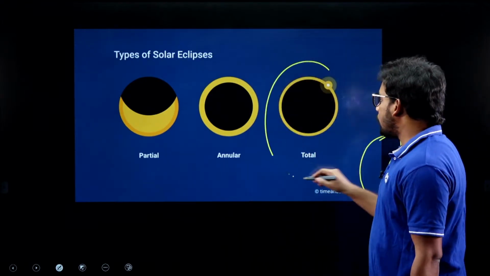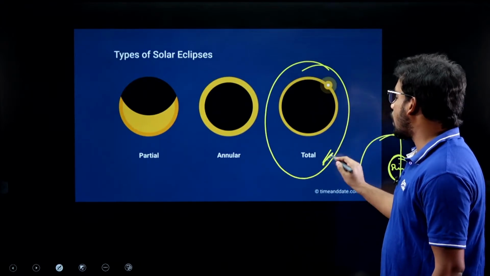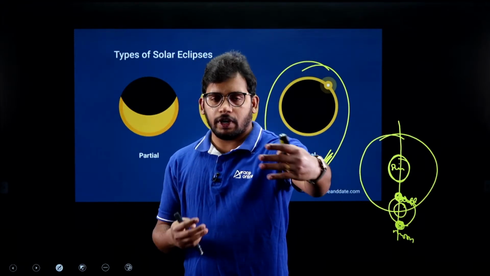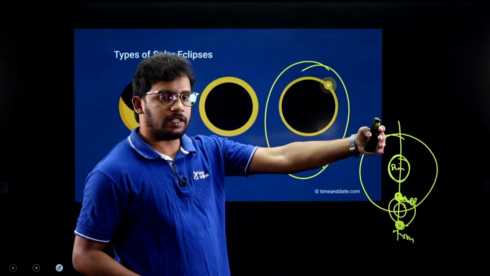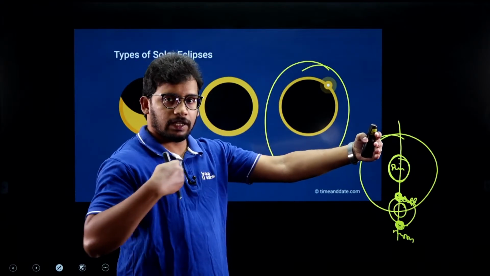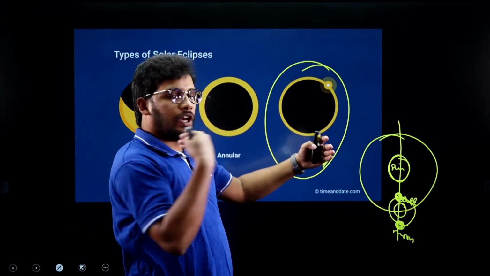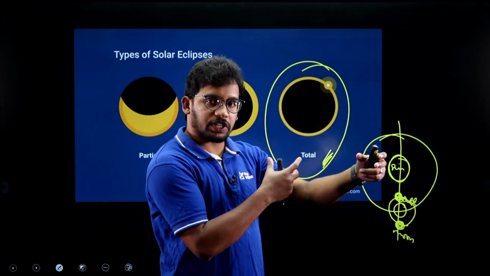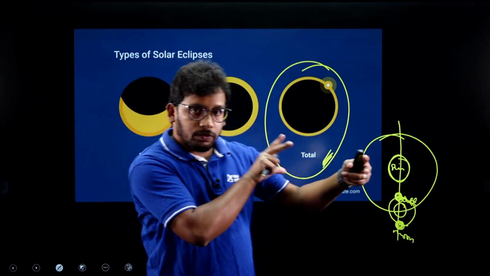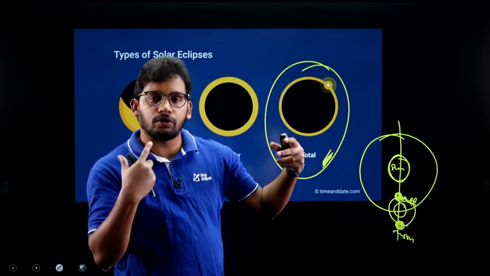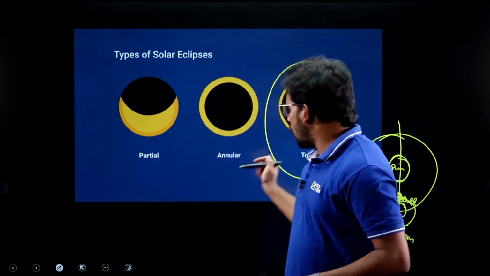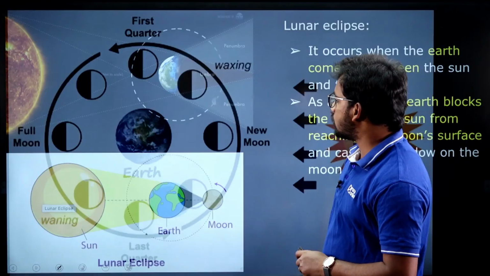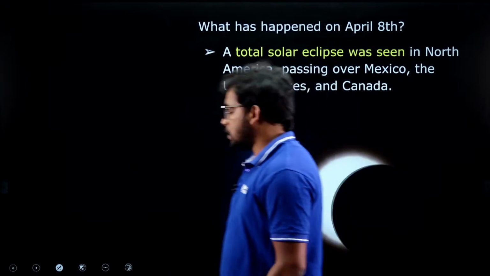Yesterday a total solar eclipse happened. See, the sun is here, understand, the sun is here, the moon is here, and I am the earth. So the moon is revolving around the earth, and when there is a complete obstruction of sunlight, there is no sunlight at all on the earth. So that is called as the total solar eclipse. You can see here, yesterday this happened.